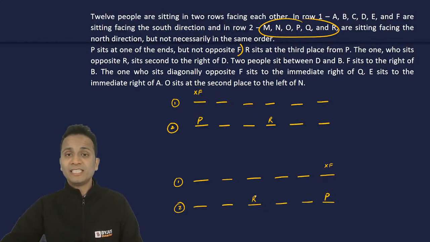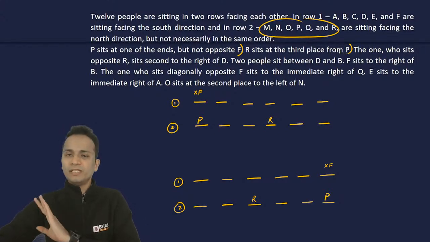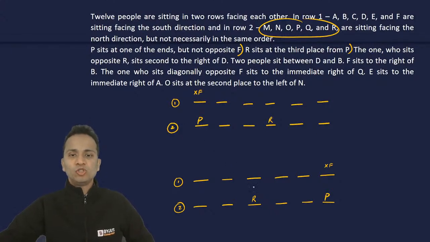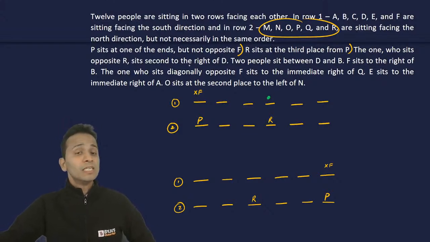Once again, I'm telling you this. R sits at the third place from P. This statement is also done. The one who sits opposite R sits second to the right of D. So they are talking about the one who is sitting opposite to R. That means this person that I've marked with green color. This person sits second to the right of D.